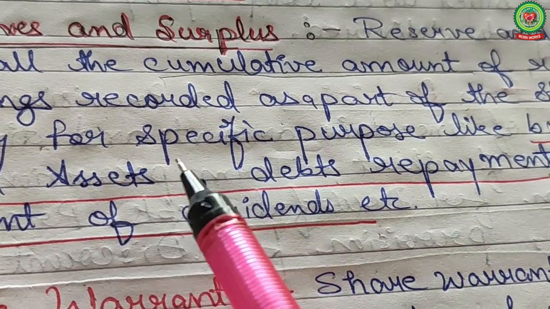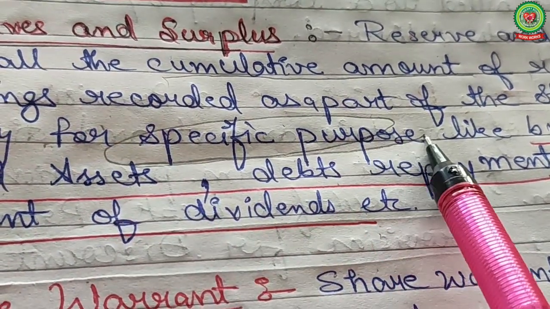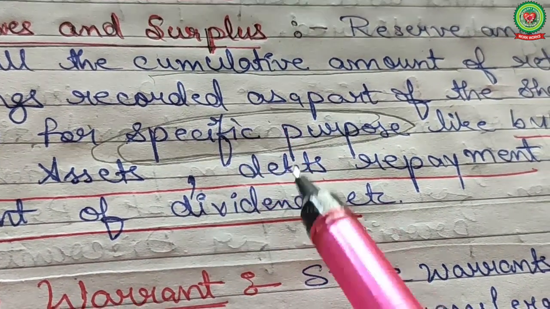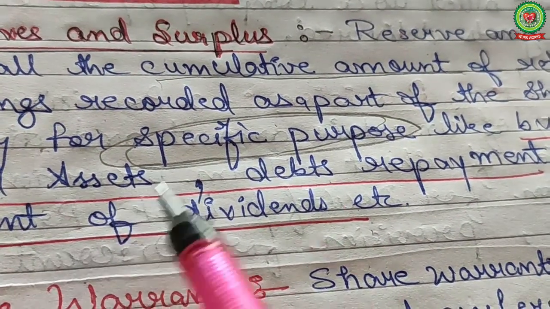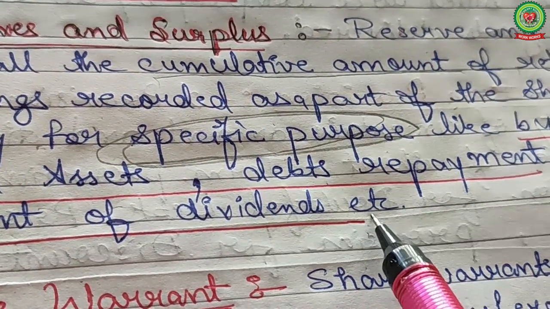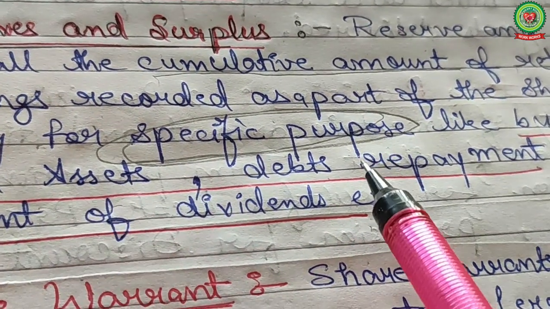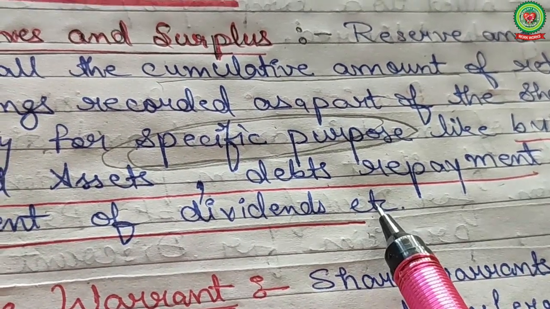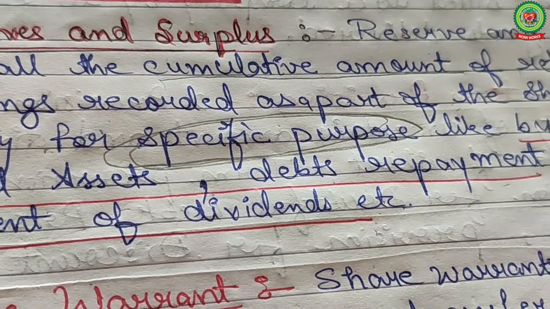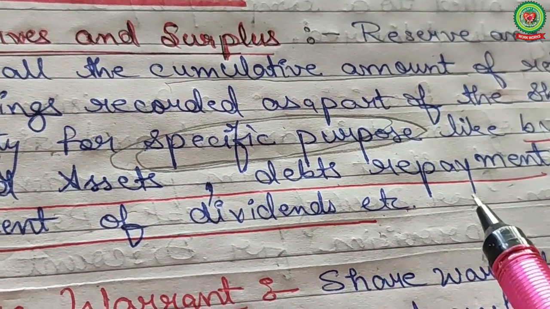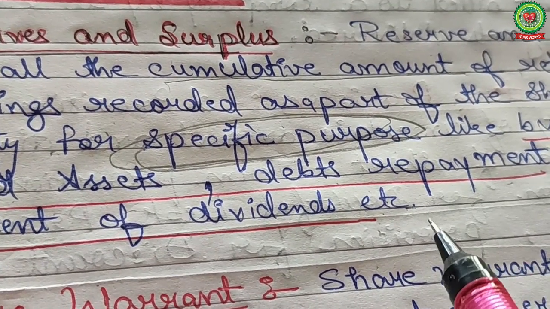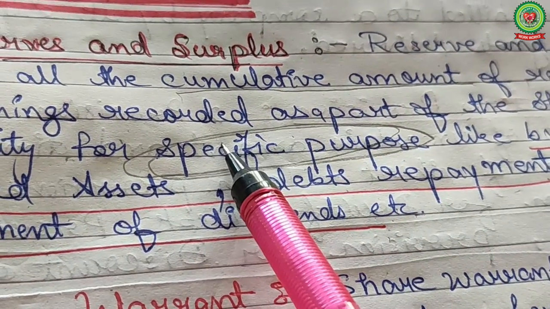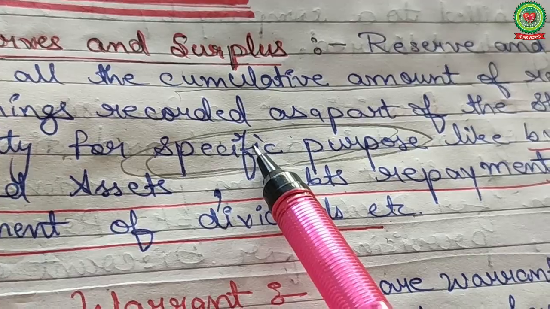And what are the specific purposes for which reserves and surpluses are created by the company? Like buying of fixed assets. If in future a company wants to buy a fixed asset like any land, machinery or plant, or for debt repayment, any debt liability to pay, or for payment of dividends. In future, a company may want to pay dividends to the shareholders. So, number 1 point is reserves and surpluses. It is also a main element of your balance sheet.